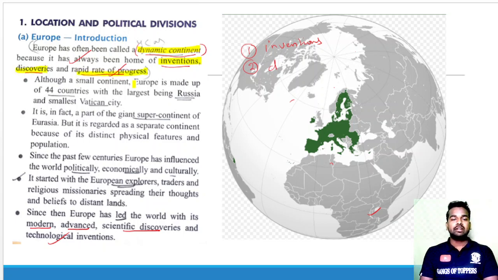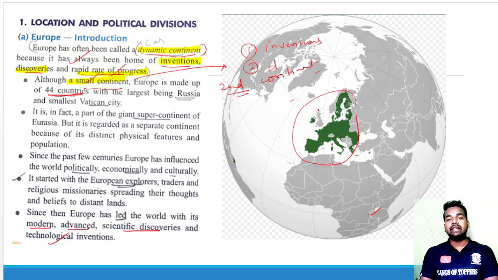Now, although a small continent, we know that Europe is the second smallest continent, so it can be asked as a question in the exam. Since it is a small continent, Europe is made up of how many countries? It is made up of 44 countries.